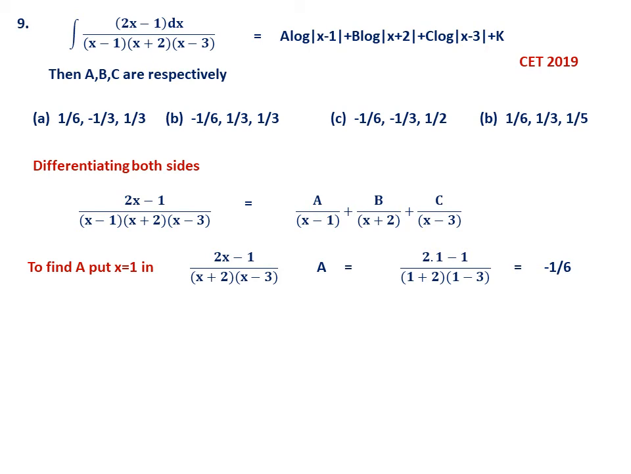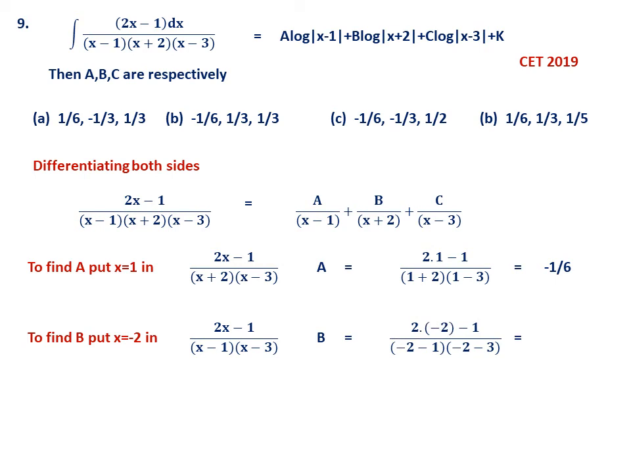Now you can see this is how you have to save your time also in CET. B and C options are possible because minus 1 by 6 is repeated. So we have to proceed. To find B, put x equal to minus 2 in the expression (2x minus 1) by (x minus 1)(x minus 3). When you do it, you get 2 into minus 2 minus 1 by (minus 2 minus 1) into (minus 2 minus 3). Simplify further, you get minus 1 by 3.